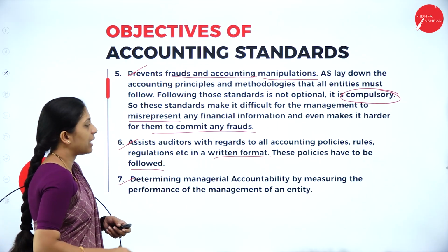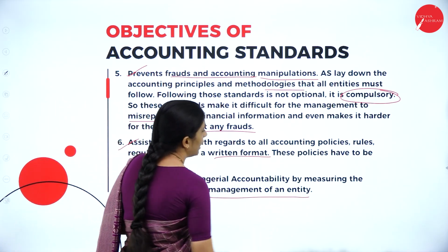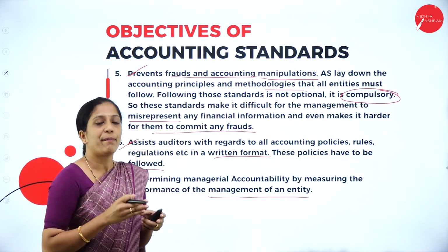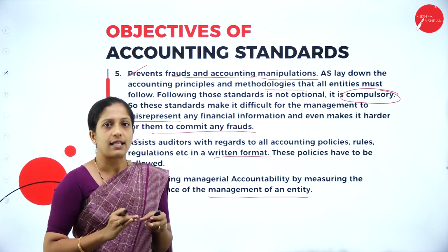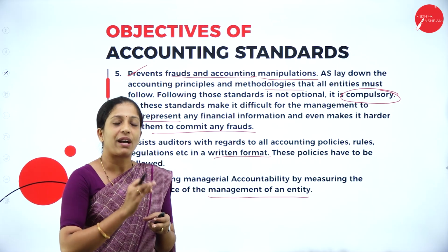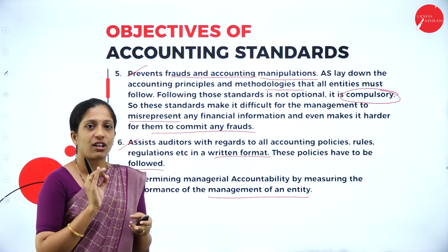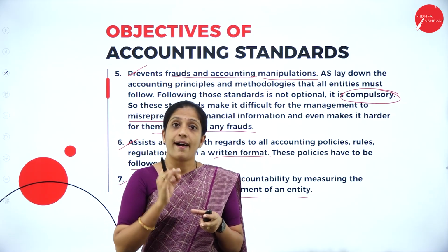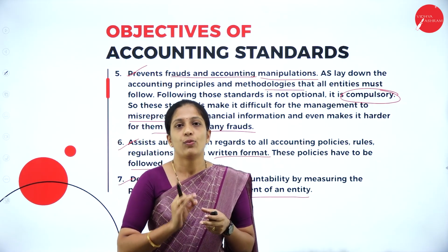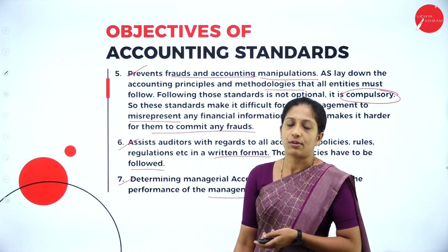Next one is determining managerial accountability by measuring the performance of management of the entity. When you have an efficient management in the organization, that efficient management will be judged based on the accounting standards, because when you are following a systematic accounting standard and maintaining the books of account, of course the management efficiency will also increase. So this would be the objectives of accounting standards.